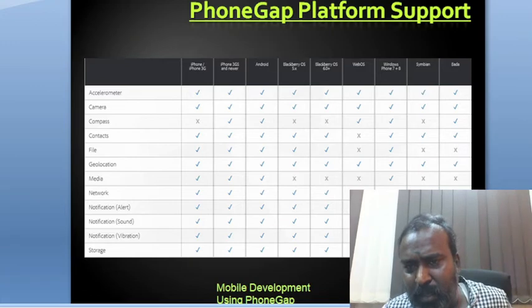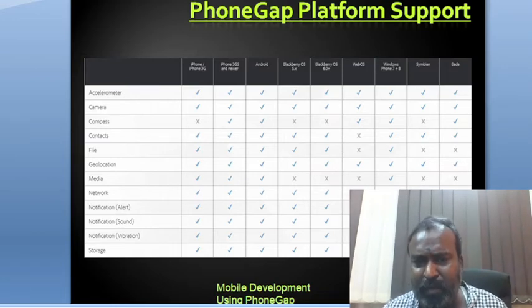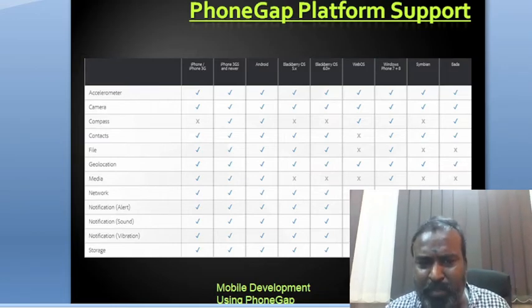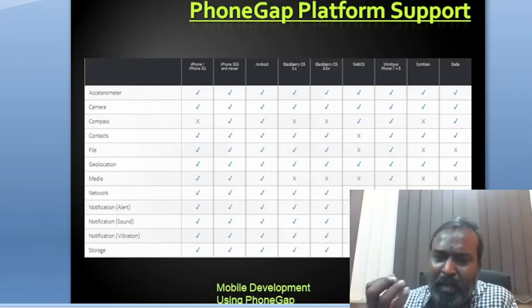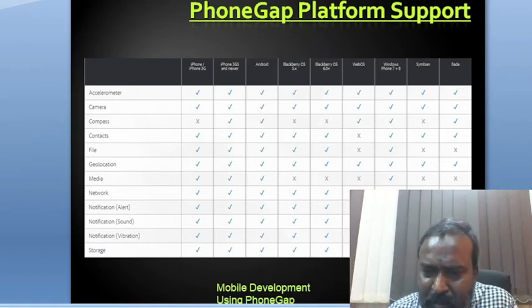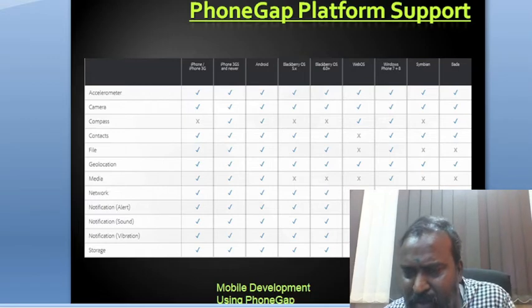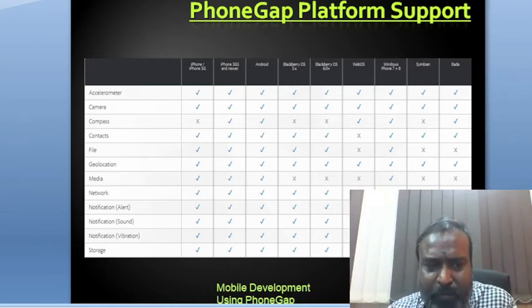See, these are the platforms supported by PhoneGap. You can control the accelerometer, camera, compass, contacts, and files. Now you should decide in what way you want to create an application. Why I keep underlining this is because you are the owner of your own application, so there should be some individuality in your application, and you have to select accordingly.